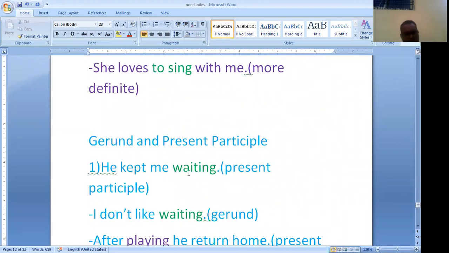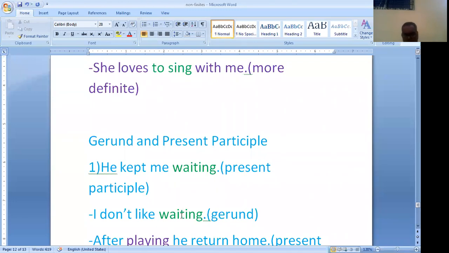Waiting: V1 plus ing and V1 plus ing. It is present participle and it is gerund. Their structure is same or their formation is same, but their use will decide. Let me tell you one more time: their use will decide whether it is a present participle or the gerund.